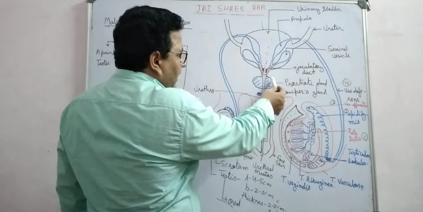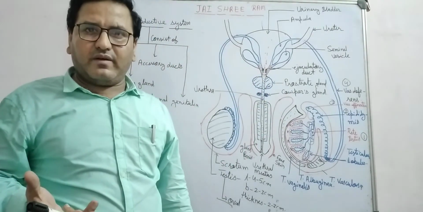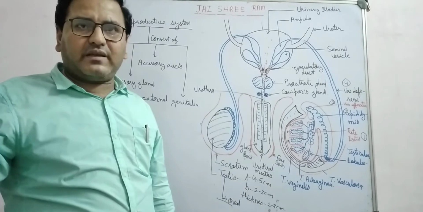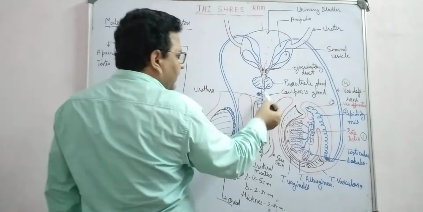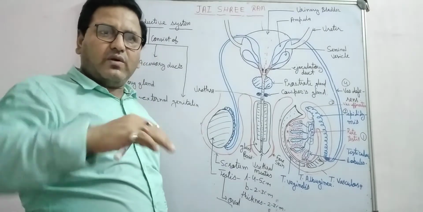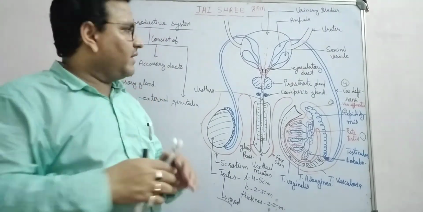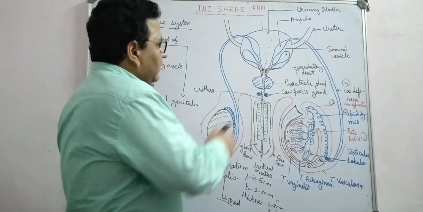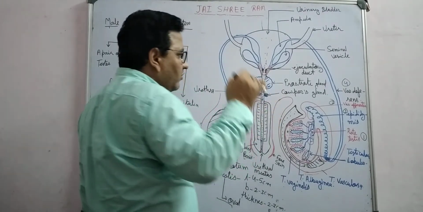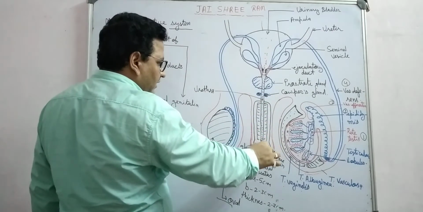Then the prostate gland also releases a fluid which is thin, milky and alkaline in nature. It activates the sperm, and the mucus present in it also lubricates the path and makes the transport easier. Then Cowper's gland also releases an alkaline substance in which a large amount of mucus is present, so it also lubricates the path of the sperm and makes the transport easier. In this way, the semen and the urine come into a common path, known as the urinogenital tract. This urinogenital tract starts and reaches up to the penis.